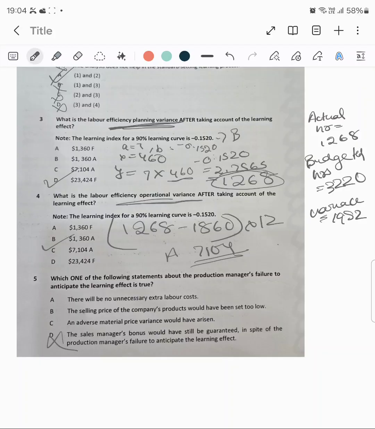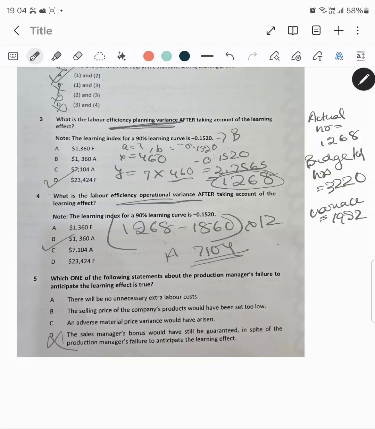The sales manager will be held responsible for the poorer sales of the product, which will probably be reflected in the adverse sales volume. And this means that they may lose their bonus through no fault of their own. So D is incorrect.